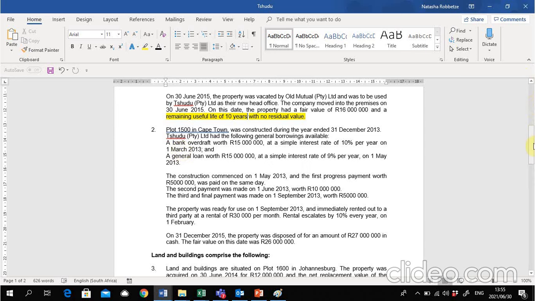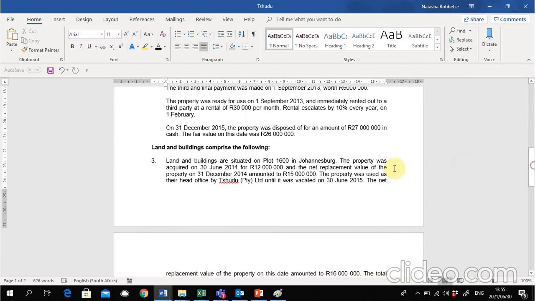Then in note number 3, there's land and buildings. They say land and buildings are situated on plot 1600 in Johannesburg. The property was acquired on 30 June 2014 for 12 million. And the net replacement value of the property on the 31st of December 2014 amounted to 15 million. The property was used as the head office of T Limited until it was vacated on 30 June 2015.